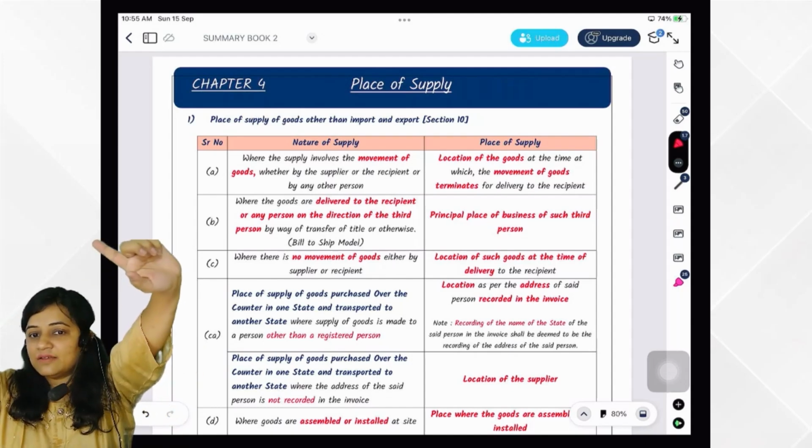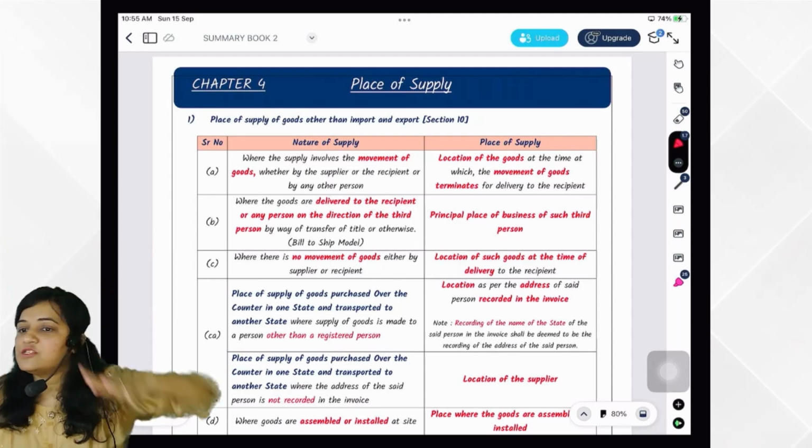Place of supply. Why is place of supply relevant?